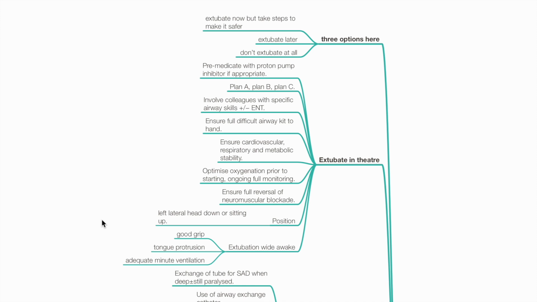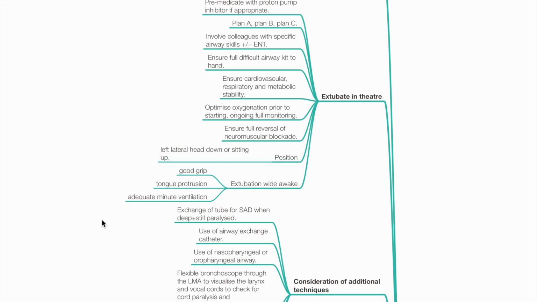Involve colleagues with specific airway skills, such as ENT. Ensure full difficult airway kit is ready. Ensure cardiovascular, respiratory, and metabolic stability. Optimize oxygenation prior to starting extubation with ongoing full monitoring. Ensure full reversal of neuromuscular blockade. Position the patient left lateral head down or sitting up. Extubate while wide awake with signs of adequate reversal of neuromuscular blockade.